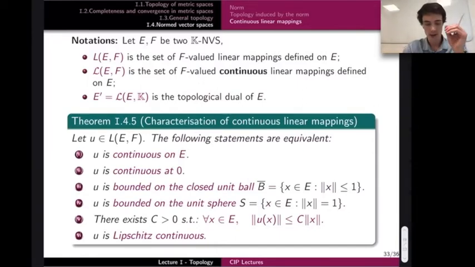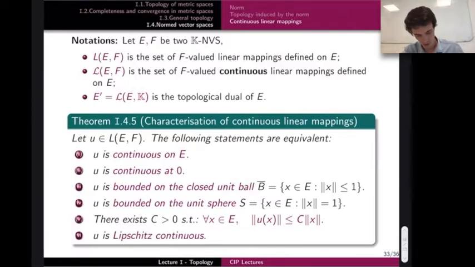Now let E and F be two normed vector spaces, and to be more precise now, I will call straight L of E and F the set of all F-valued linear mappings defined on E. And calligraphic L now is the same set of linear mappings, but with the condition that they are continuous. I'm asking them to be continuous now.